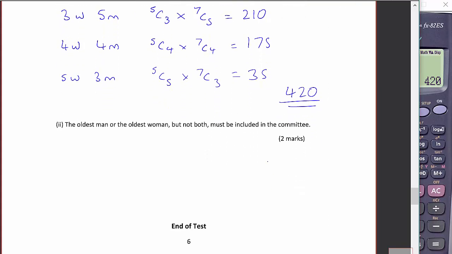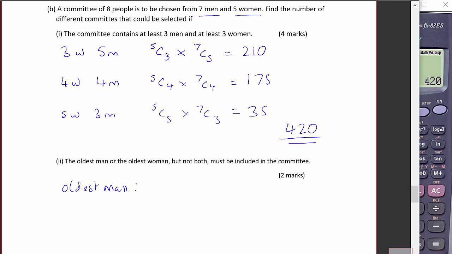And now we have the oldest man or the oldest woman, but not both, must be included in the committee. So let's put the oldest man in. So he's definitely in. Now, because we can't have her, that means we've only got 10 people from which to choose the rest of the committee. So we've got to choose 7 because, of course, he's already on the committee.